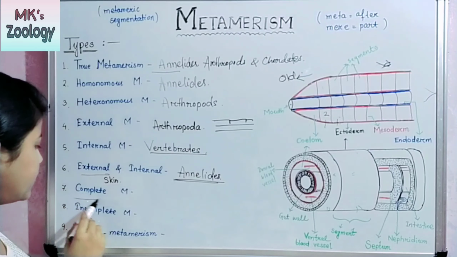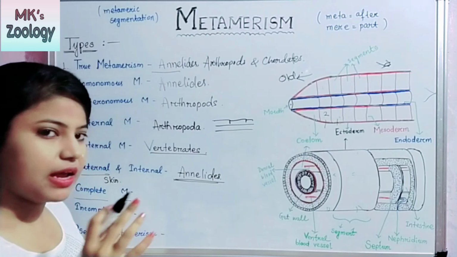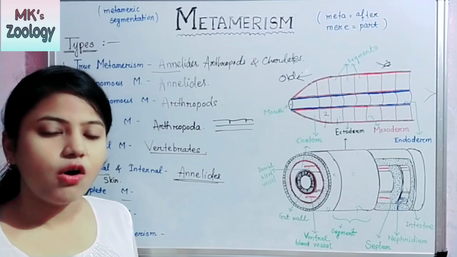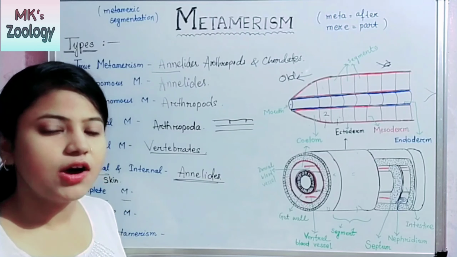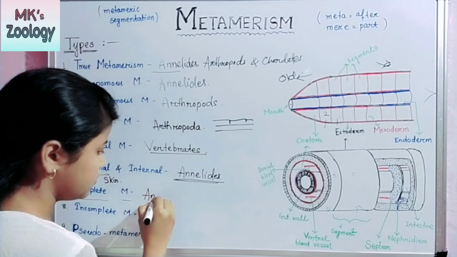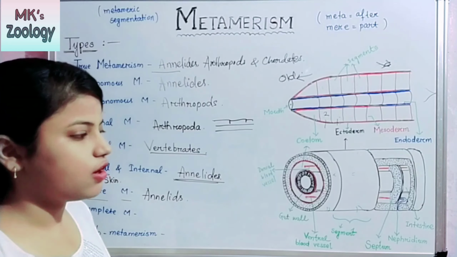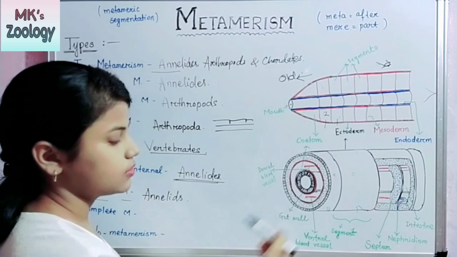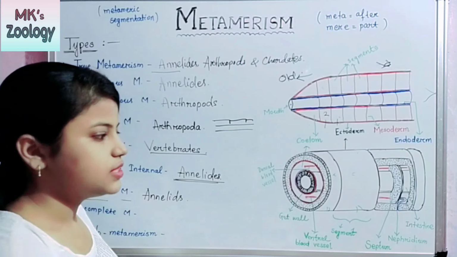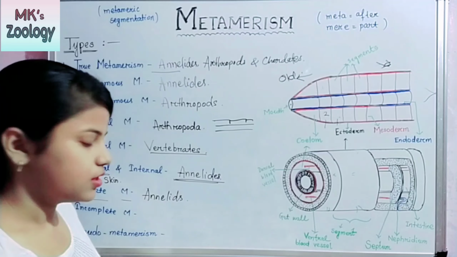Then the seventh point, that is complete metamerism, means the metamerism shows in all the organs, like in annelids. In annelids, all the organs show metamerism. Means in metameric segments, all the organs are present.